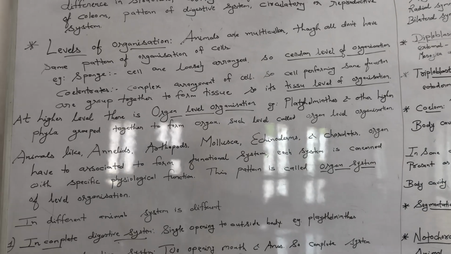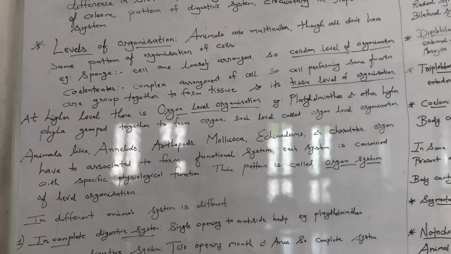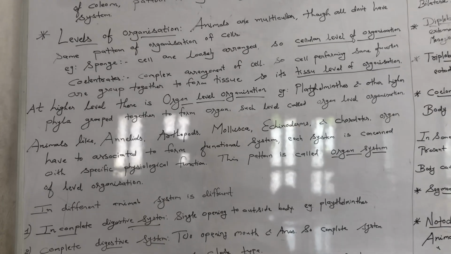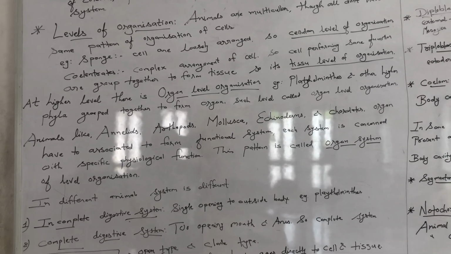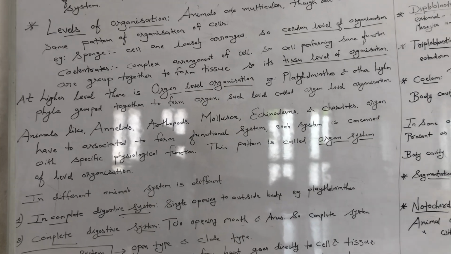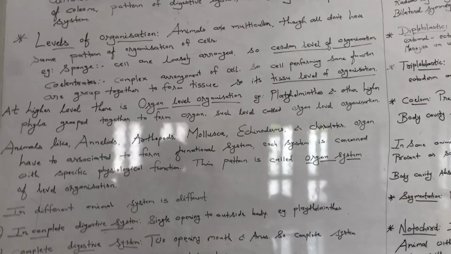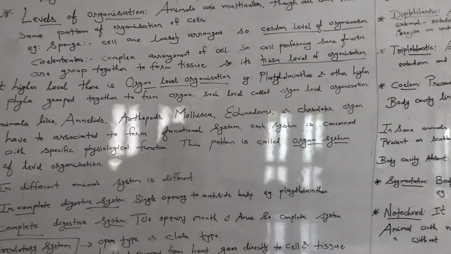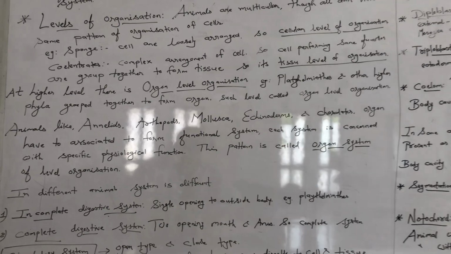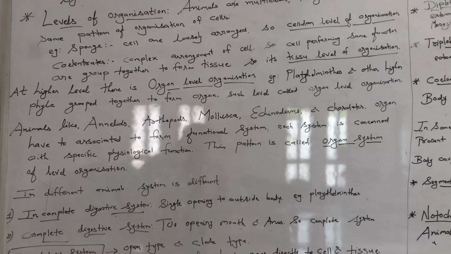Here the organs are forming and they will perform their function. Animals like annelids, arthropods, mollusca, echinoderms and chordates have organs associated to form functional systems, and each system is concerned with a specific physiological function. This pattern is called organ system level of organization.